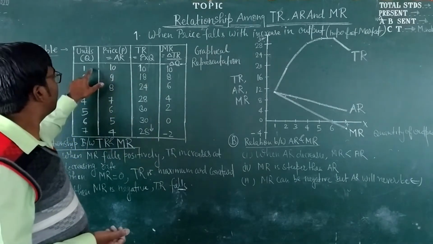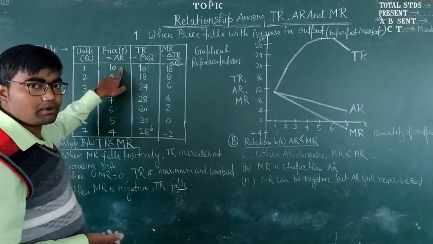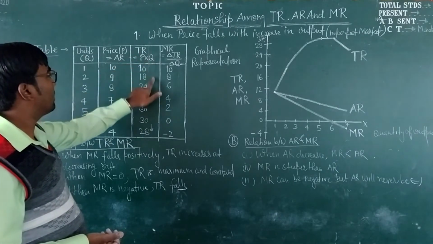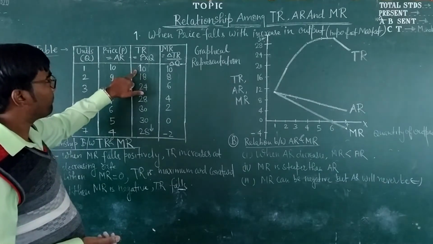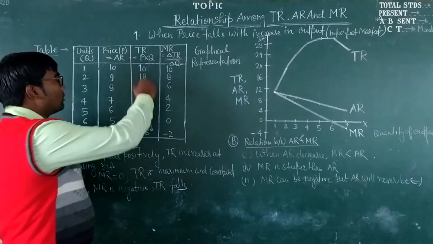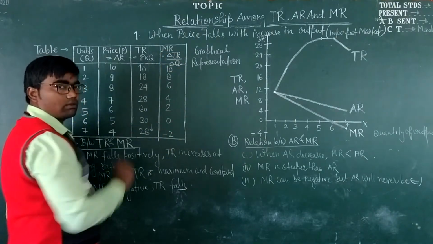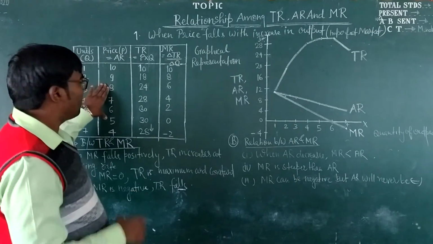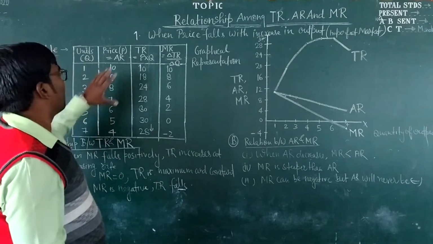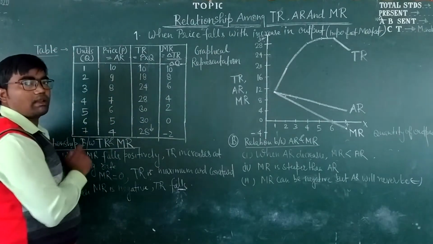Accordingly, given the quantity sold and price of the commodity, we can calculate the total revenue like this. And if the total revenue is given, we can also calculate the marginal revenue. Now, see what relation TR, AR and MR hold in this table.